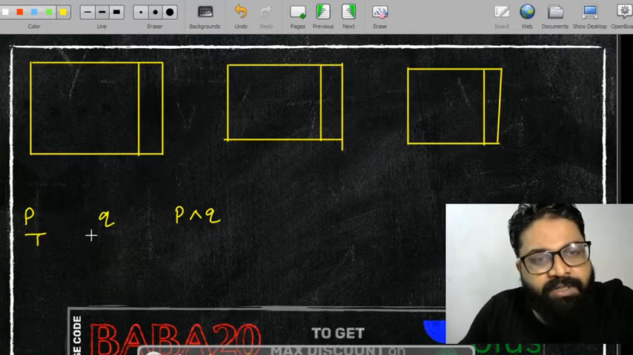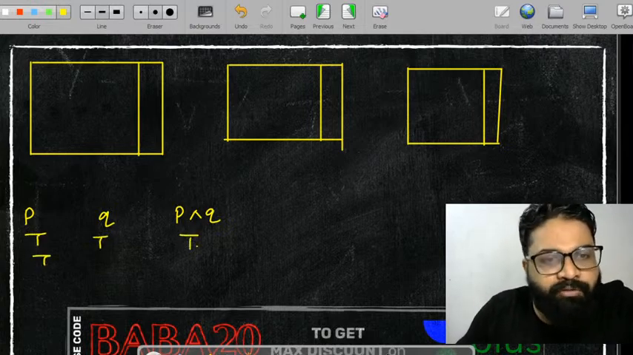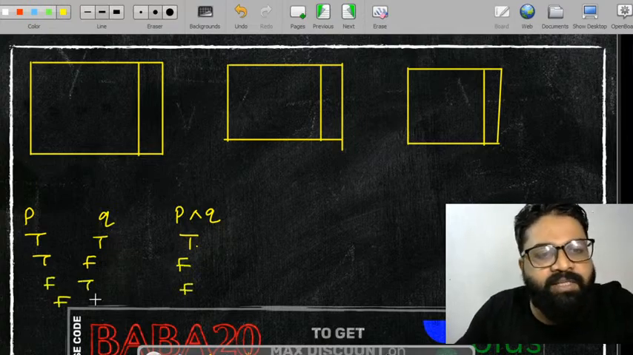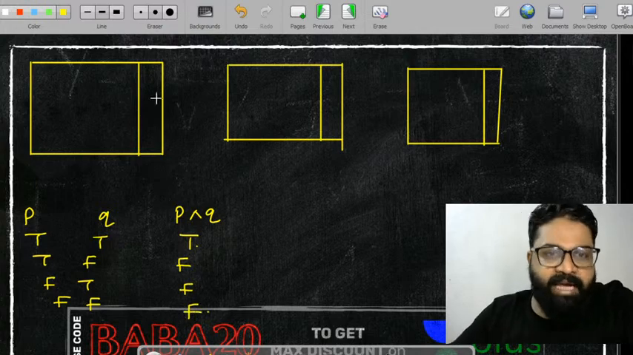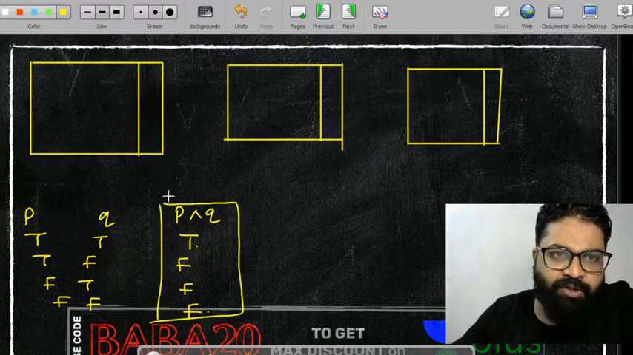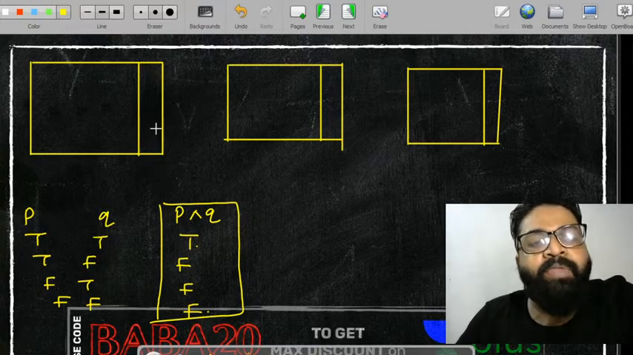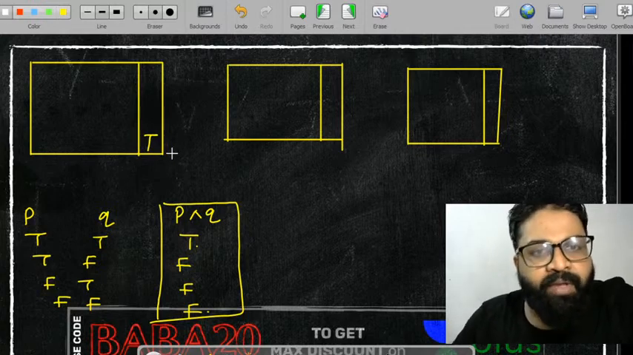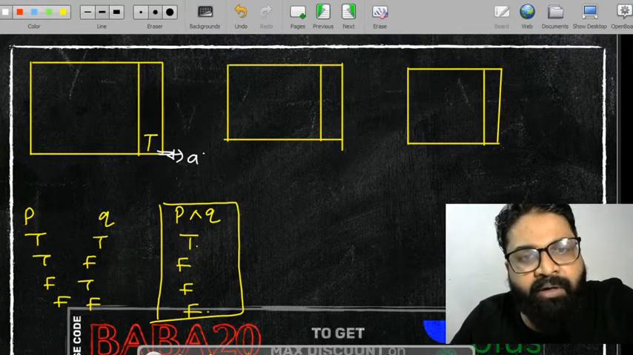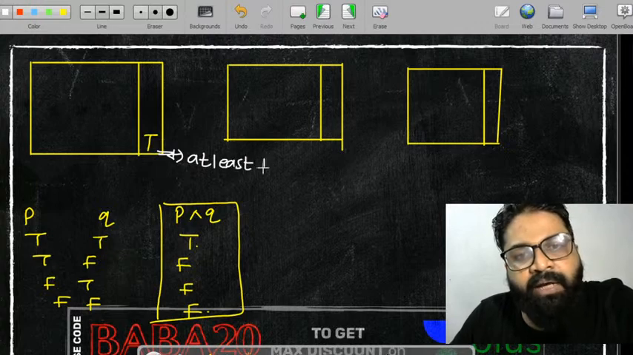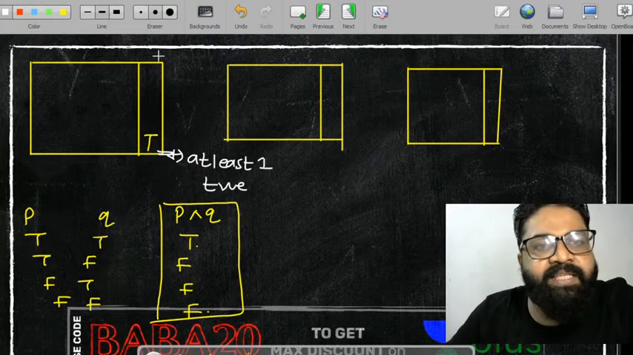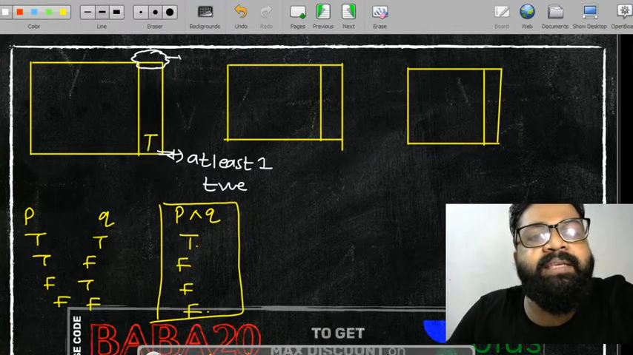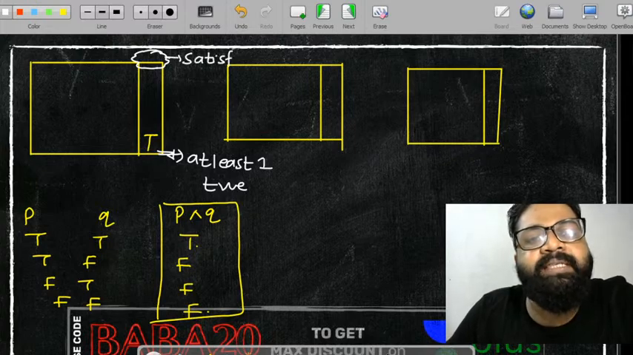Here, true and true gives true. True and false is going to be false. False and true is false. False and false is false. तो मैं इस last expression के बारे में बात कर रहा हूँ. Whenever you see any table and if you can find at least one true, then this expression is called satisfiable. क्या बोलोगे इसको? इसको बोलेंगे satisfiable.